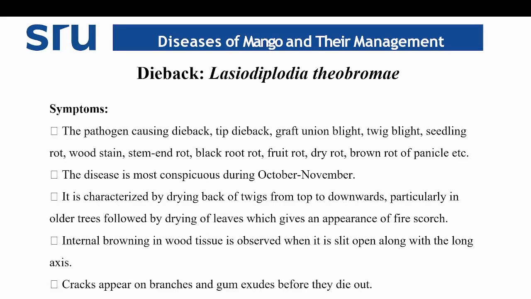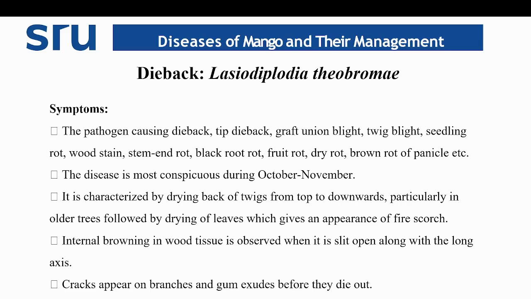Then coming to another disease, dieback disease, which is caused by Lasiodiplodia theobromae. Coming to the major symptoms, the pathogen causes dieback, tip dieback, graft union blight, twig blight, seedling rot, wood stain, stem end rot, black root rot, fruit rot, dry rot, brown rot of panicle, etc. These are the major symptoms of this pathogen, Lasiodiplodia theobromae.